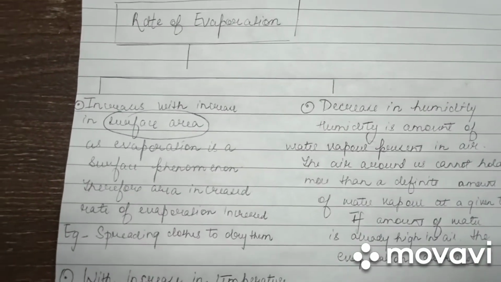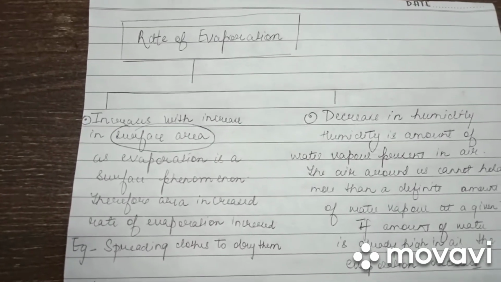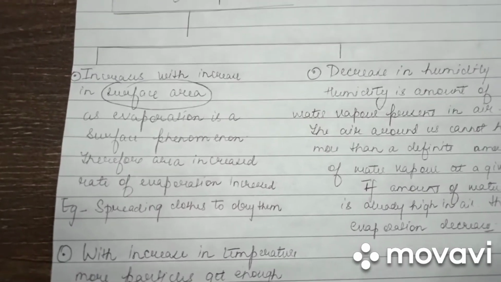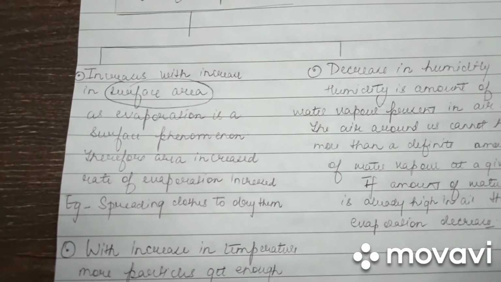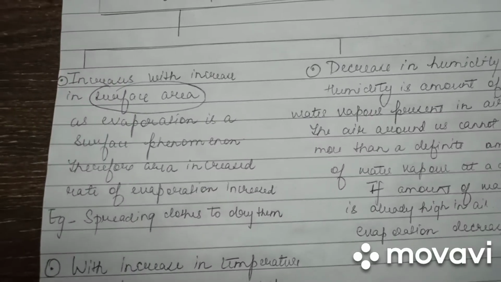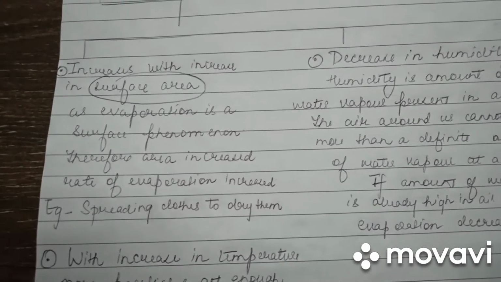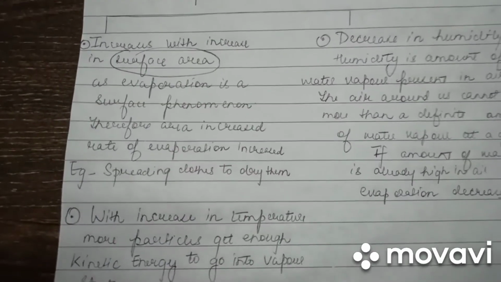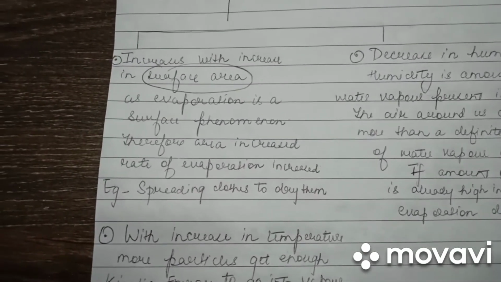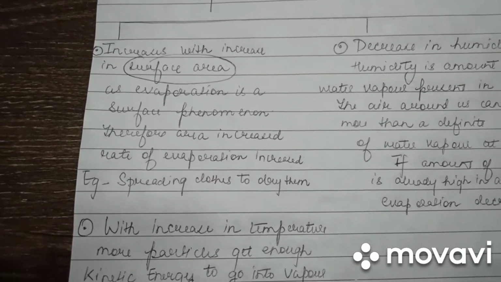Now let us discuss how the rate of evaporation depends on all these factors and with which factor it increases and with which factor it decreases. It increases with the increase in surface area. Well, as evaporation is a surface phenomenon, therefore as the area increases, the rate of evaporation also increases. We have observed this very commonly while trying to dry our wet clothes. We make sure that we spread all our clothes so that they dry in a small amount of time.